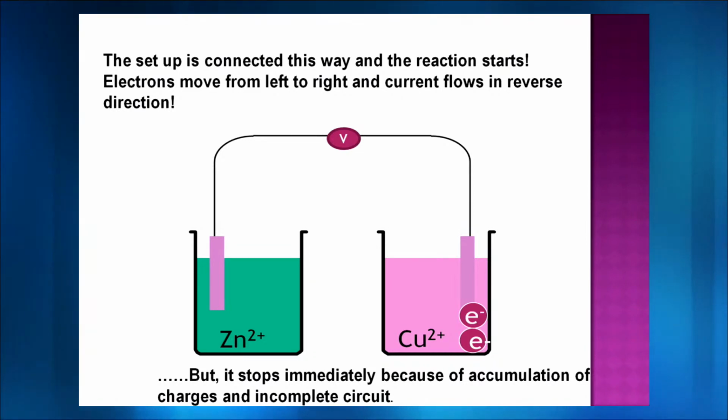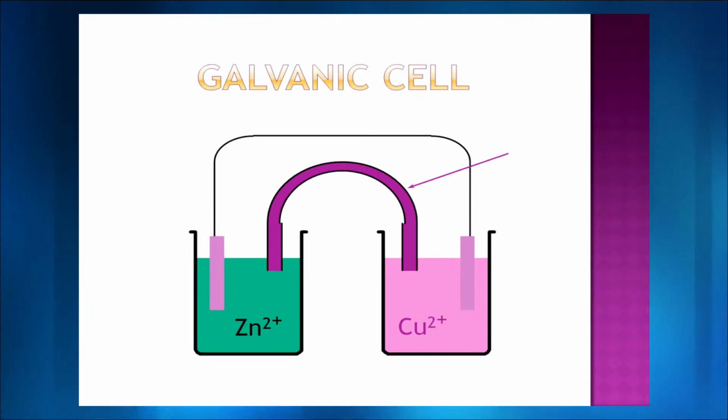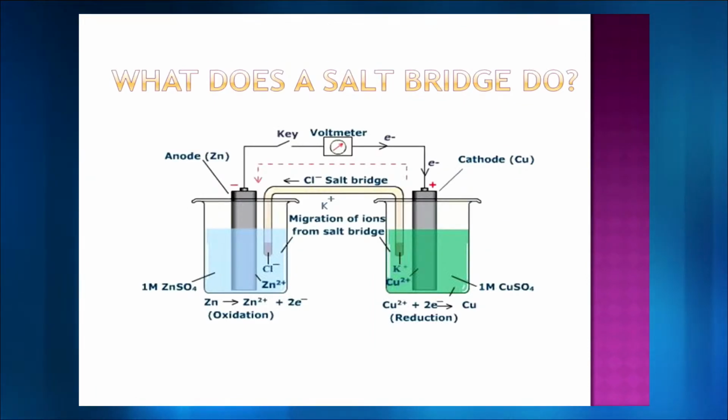And so right now my circuit is incomplete. If you see, my circuit is incomplete. Zinc is losing, copper is gaining and nothing is happening. Electrons are right there, nothing is happening. And sulfate is also there because copper sulfate and zinc sulfate solution. So for this purpose comes to the rescue and we have a salt bridge here. This salt bridge solves our problem and this salt bridge completes the circuit, and so every time electrons are moving.